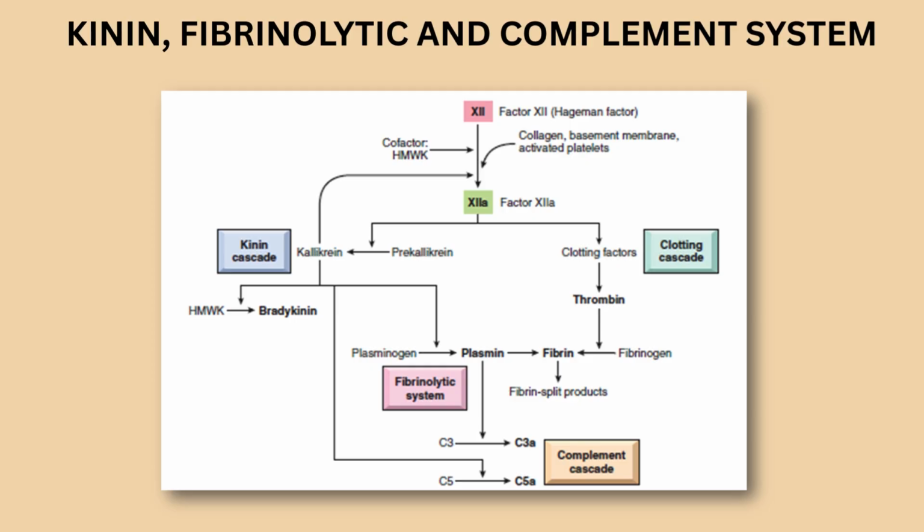Talking about the fibrinolytic system, this is activated by plasminogen activator. Plasminogen activator acts upon plasminogen, present as a component of plasma proteins, to form plasmin, which further breaks down fibrin, and formation of fibrin split products occurs.